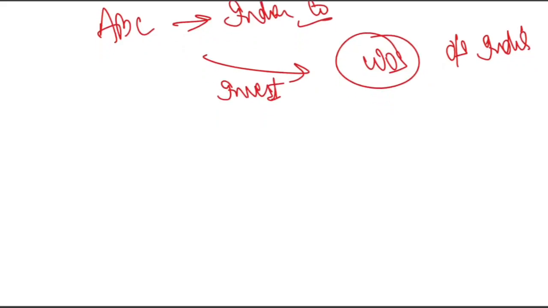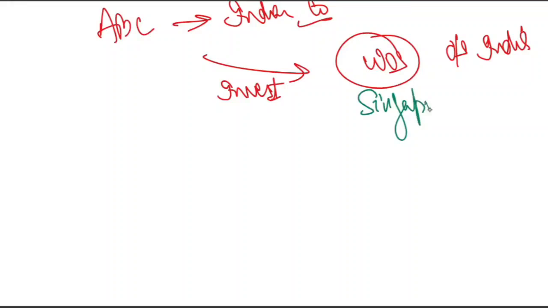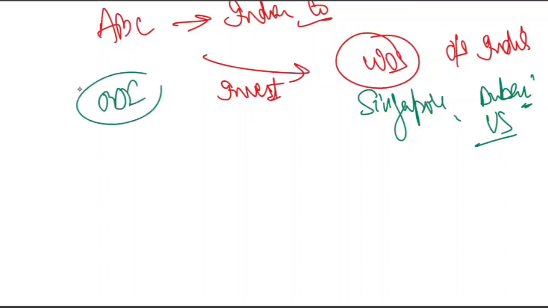Let's say they want to invest in Singapore, or Dubai, or the US. This type of foreign investment is what we call ODI.